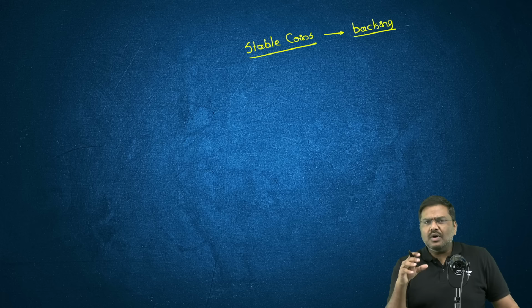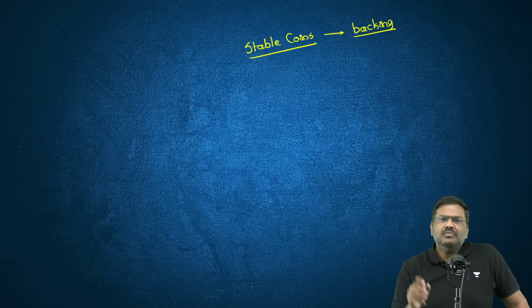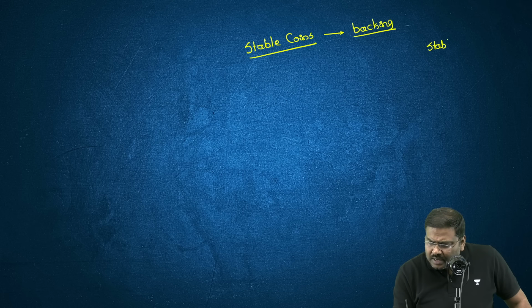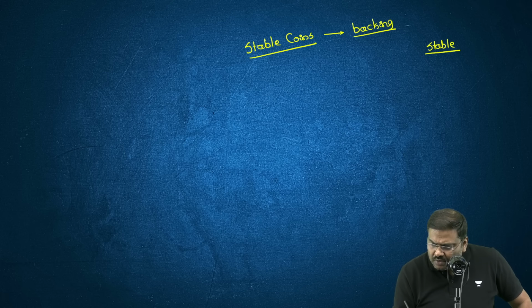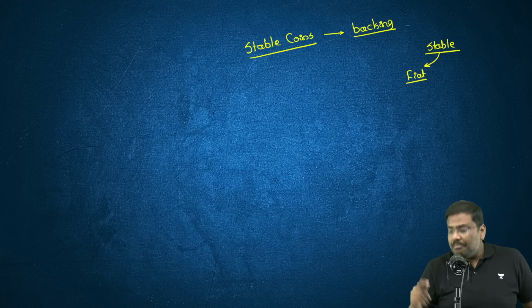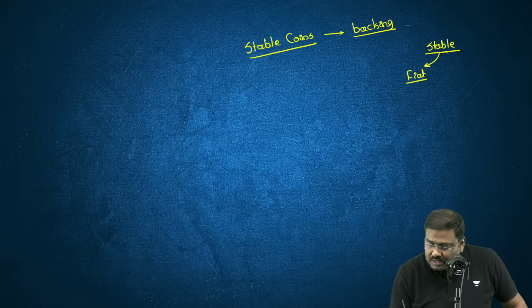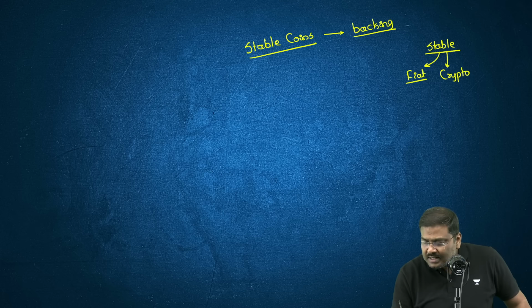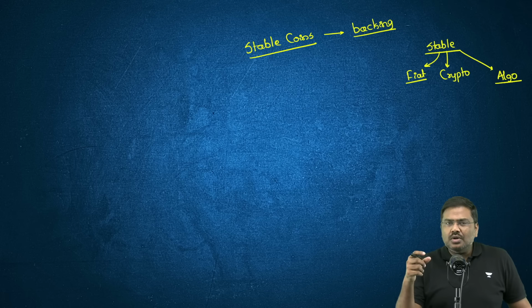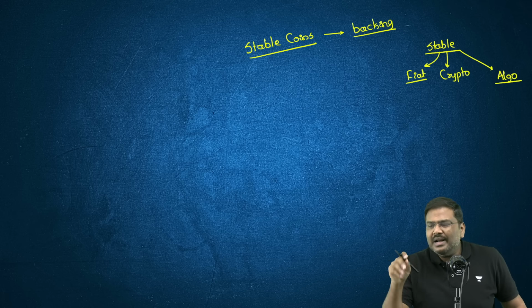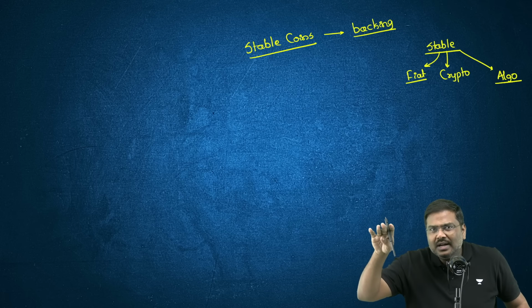Traditionally, I'm speaking. Because strictly speaking, or technically speaking, the stable coins can be backed, or the currency value of the stable coin can be maintained either because there is a fiat currency that is kept as a reserve backing the stable coin, or there is a crypto that is kept which is backing this particular coin, or else there is an algorithm that is used which will essentially ensure the changes in the supply and demand in order to maintain the value of the currency.